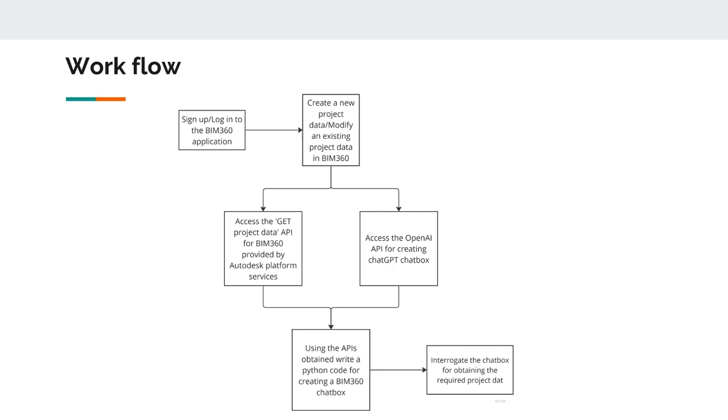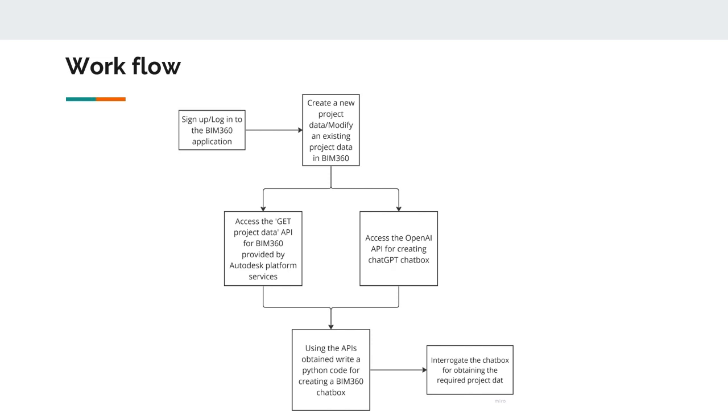First, we will sign into our BIM 360 application. Then, we either create a new project or modify an existing project data. Now, the Autodesk Platform Service, which is also a product from Autodesk and was formerly known as Autodesk Forge, provides us with many BIM 360 APIs for interacting with the BIM 360 applications. For this particular project, I have focused on the Get Project Data API, which authenticates the BIM 360 to provide the user with project data, the project details we have entered.